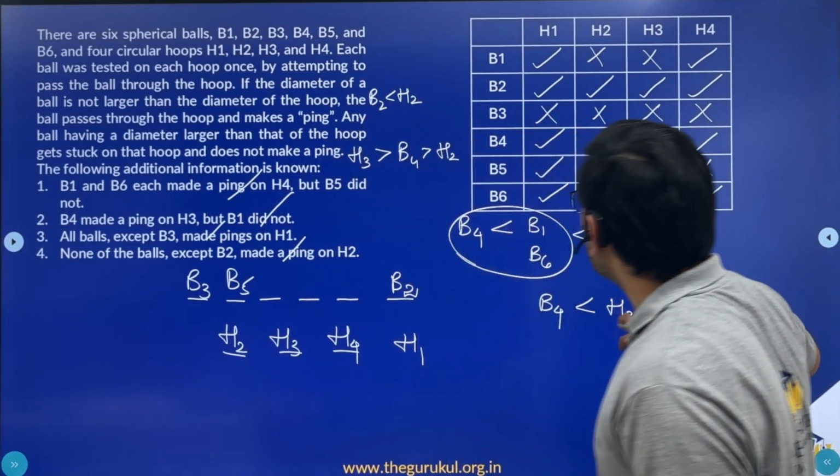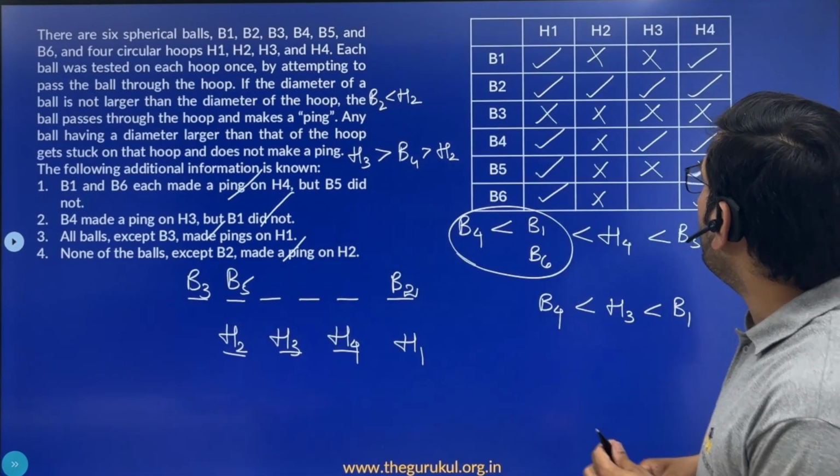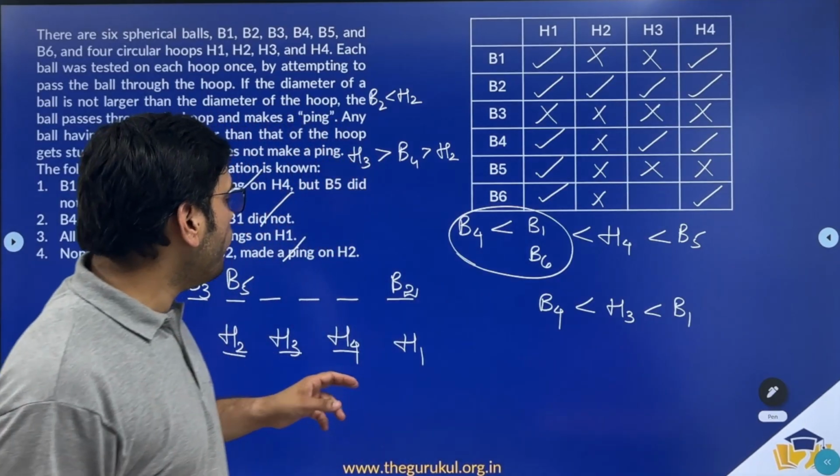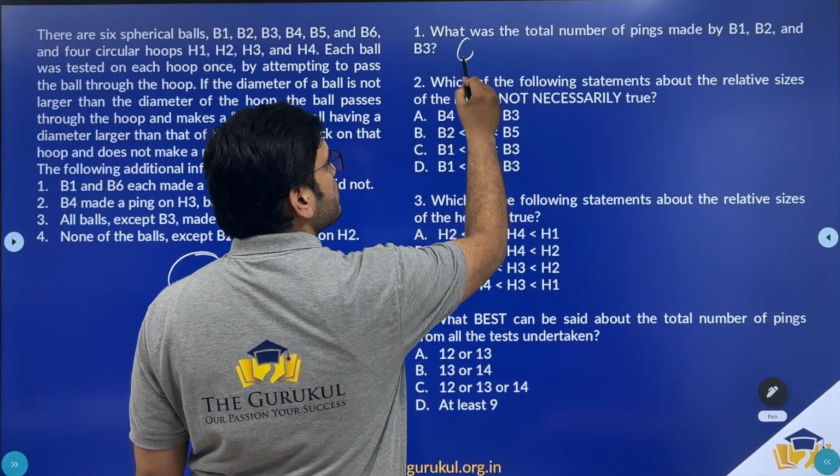Now let's look at the questions. First question: what was the total number of pings made by B1, B2 and B3? For B1 we have 2, B2 we have 4 and B3 we have 0. So the answer for the first question should be 6.